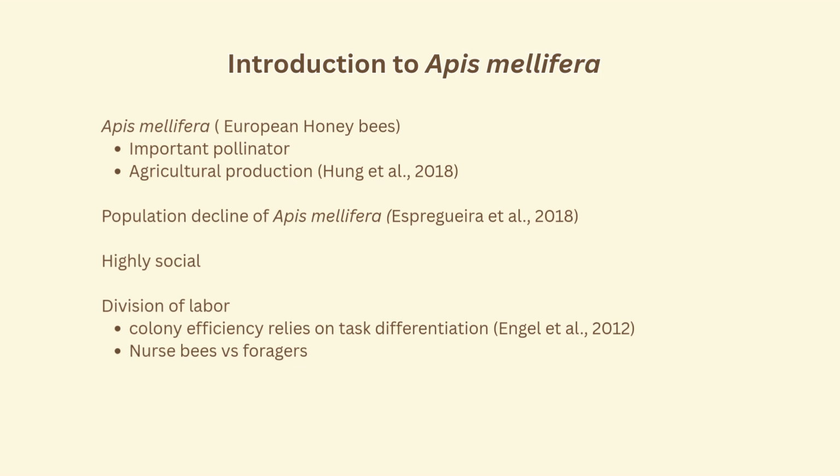Honeybees are highly social, eusocial insects who have a division of labor among colony members, where differential tasks are assigned to various bees. Nurse bees tend to the hive, while forager bees collect nectar for carbs and pollen for protein. Foraging is important in honeybee colonies as foragers are responsible for gathering food and resources for the colony. The efficiency of honeybee colonies relies on task differentiation, and the gut microbiota of honeybees may have an influence on this.